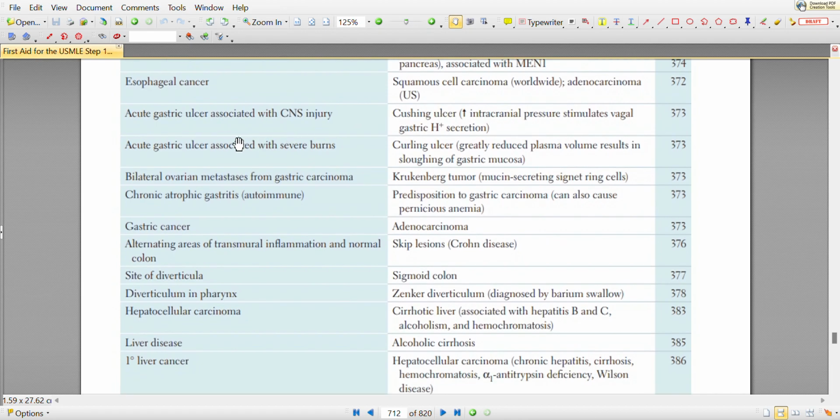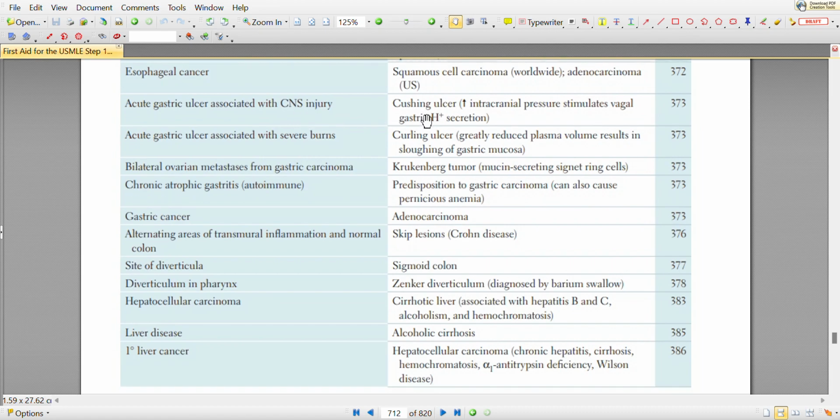Acute gastric ulcer associated with CNS injury is caused by Cushing ulcer, that is increased intracranial pressure that will stimulate the vagus and gastric hydrogen ion secretion.